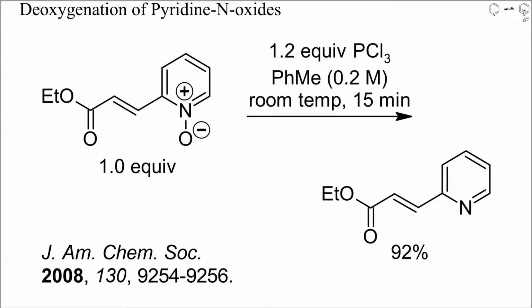Highly chemoselective deoxygenations can be achieved with phosphorus trichloride. Here, for instance, a complete reduction required only 15 minutes at room temperature, and no reduction of or addition to the electron-deficient alkene occurred.